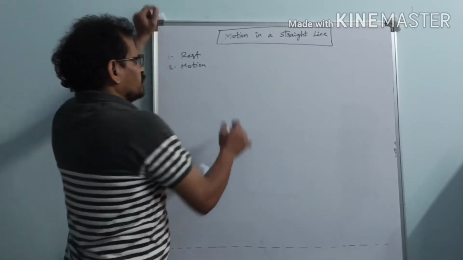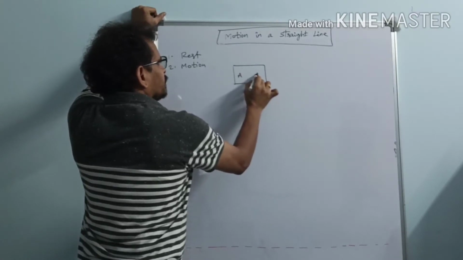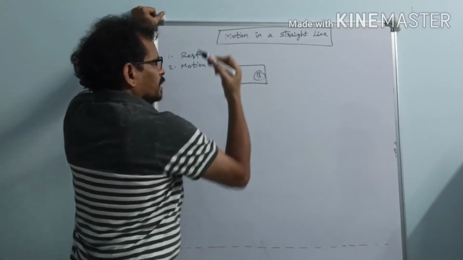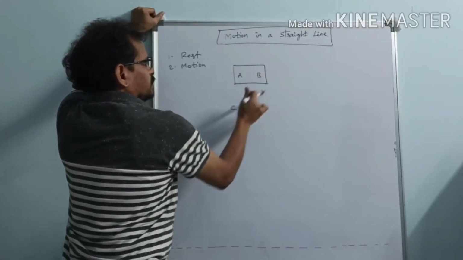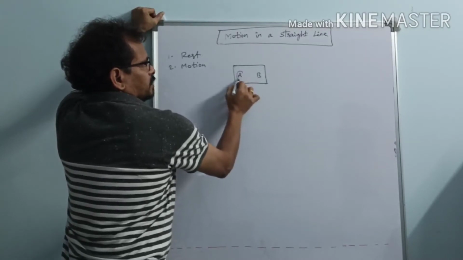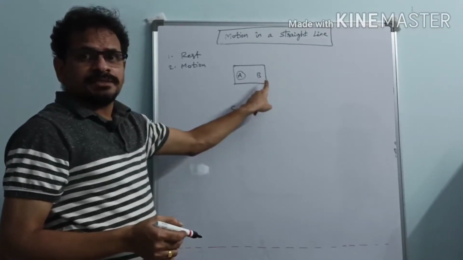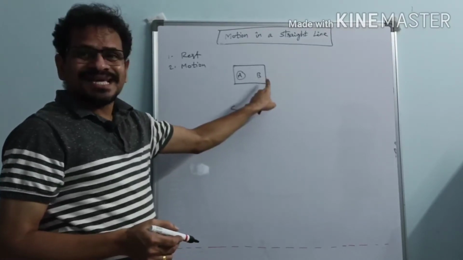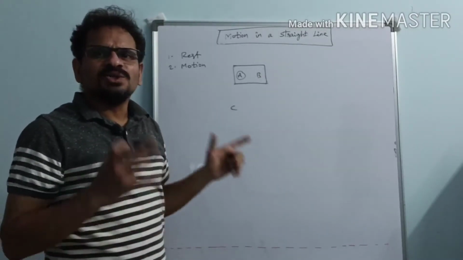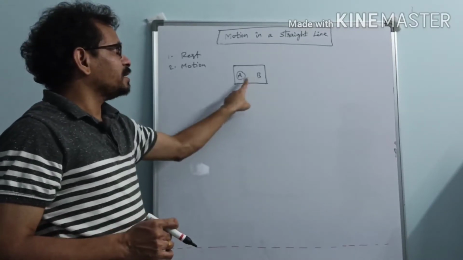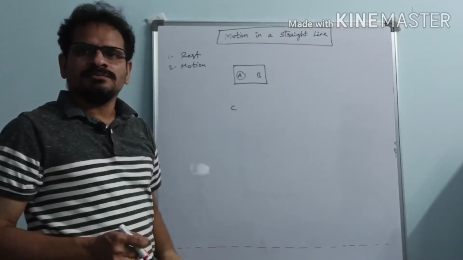See, let me give one example here. See, A, B and C. A is a dacoit, a smuggler. B is intelligence agency personnel, C is also intelligence agency personnel. Both these are assigned to catch A here. So B is following this dacoit A, the smuggler A. Similarly, C is also following.